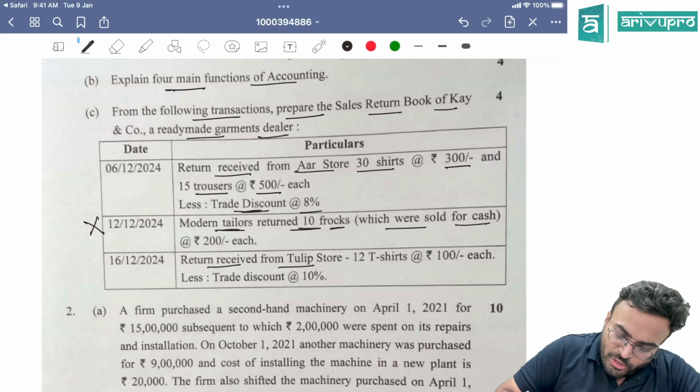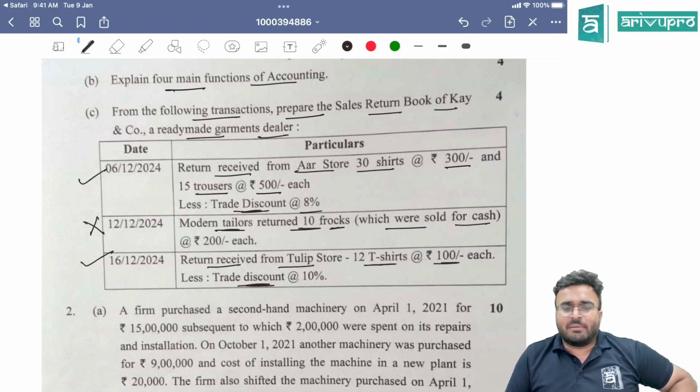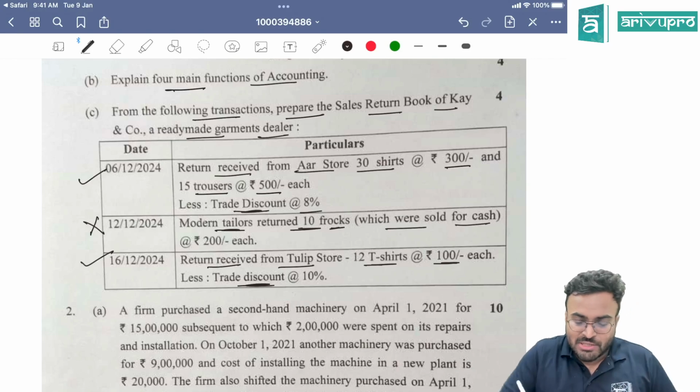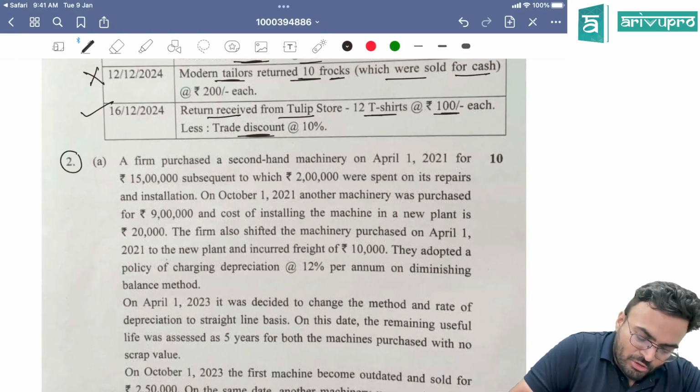Return received from Tulip Stores: 12 t-shirts at 100 each, less trade discount. So this will also be in your sales return book. These two things will be in your sales return book. Okay, 2 transactions, 4 marks. Easy question. Next, question number 2A.